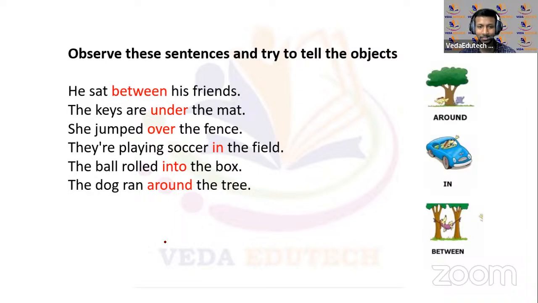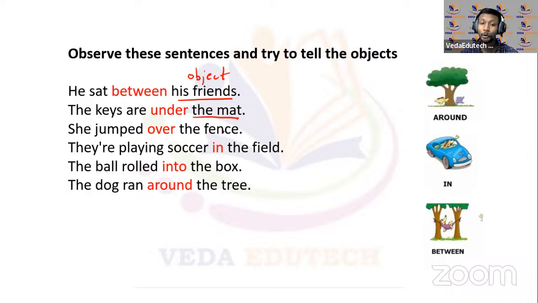Okay, so if you have completed this, you can just look at this also, right? He sat between his friends. 2 friends are there. He sat in between that. Okay, so his friends. This is the object over here, right? Like this. The keys are under the mat. Mat के नीचे है, right? Under the mat. The object over here, the mat.